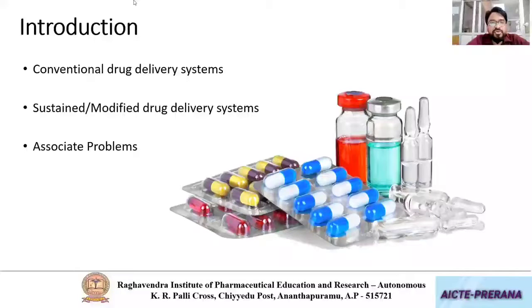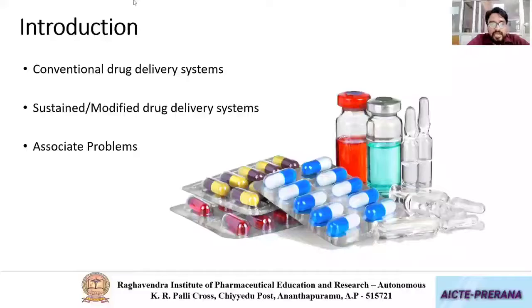Particularly when you talk about chemotherapy of cancer, you can see the person facing several side effects like losing his hair, losing his body weight, becoming anemic. All these are due to side effects of the chemotherapy. Then what can be done to reduce?